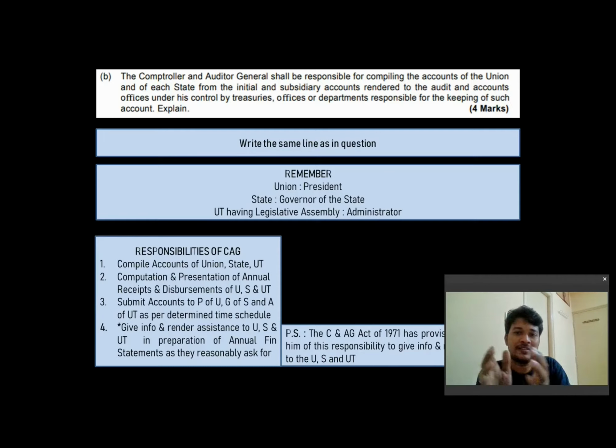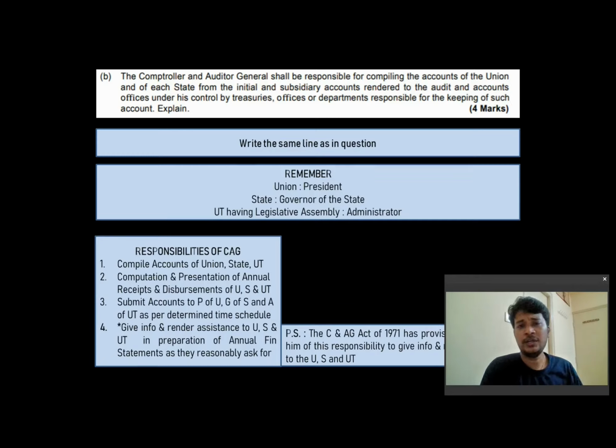Okay, so all these central government offices and state government offices will keep and prepare all the accounts. They'll render them to the audit and accounts offices which are directly under the control of CAG, and they'll give all the initial accounts as well as subsidiary accounts. From this, the CAG will compile the accounts of union as well as the states.